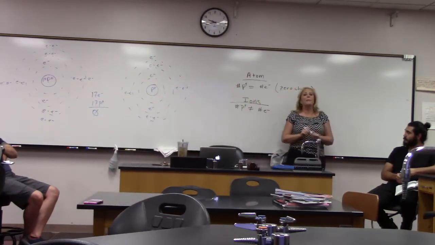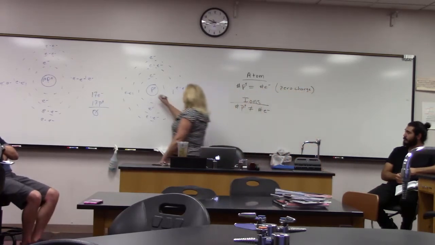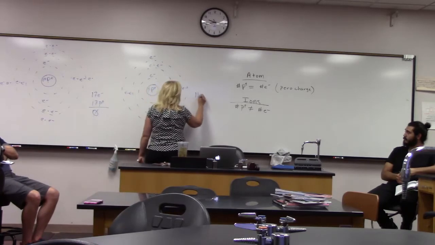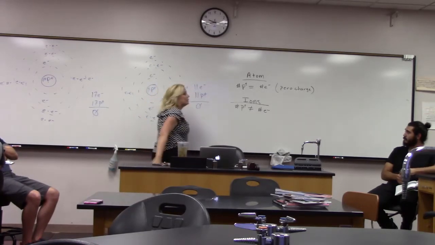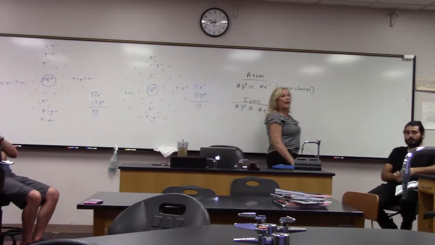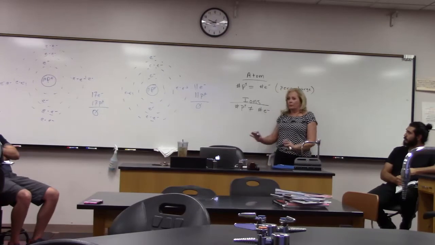How many protons does this atom have? It has 11, exactly. So we have 11 protons, 11 electrons. We have an overall 0 charge, so we know that this is an atom also. Really simple, okay?